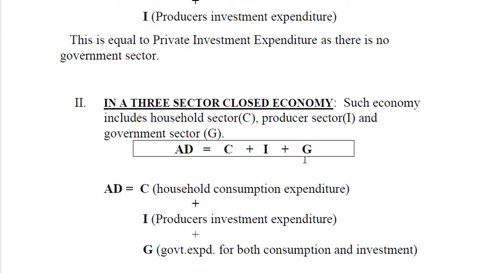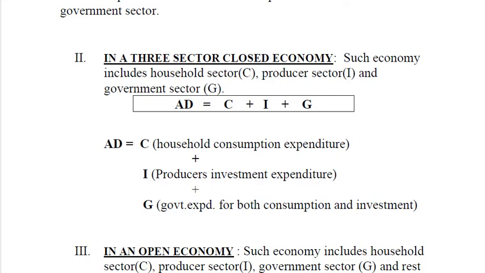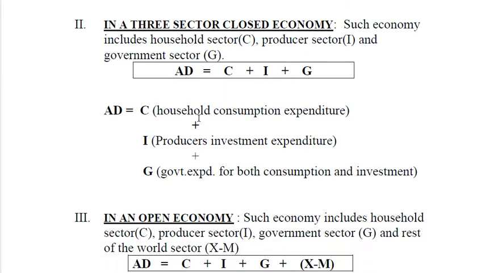government sector G. So in a three sector closed economy, AD is equal to consumption, household consumption expenditure, producers' investment expenditure, and government expenditure for both consumption and investment.